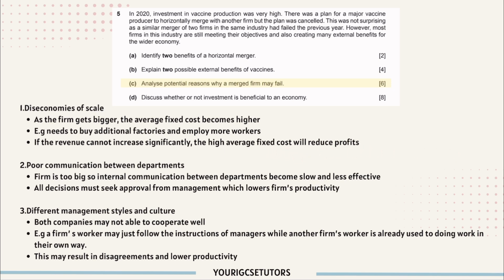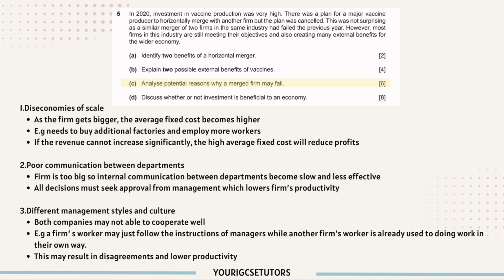And second, due to the poor communication between departments. When a firm is too big, the internal communication will become slow and ineffective. And all the decisions must seek approval from management, so going through many processes will lower the firm's productivity.